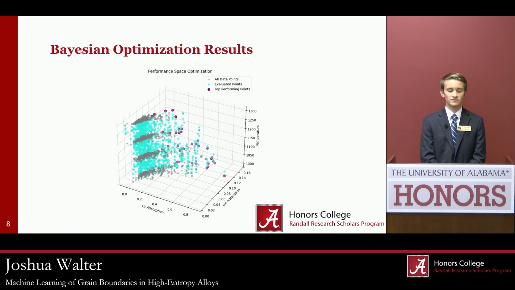So here's a quick graph of our Bayesian optimization. In the gray is the points that we actually started with and ran molecular dynamics simulations on. Blue is then all the evaluated points from our Bayesian optimization. And the purple points were some of the top performing points from that Bayesian optimization that we then ran simulations on.